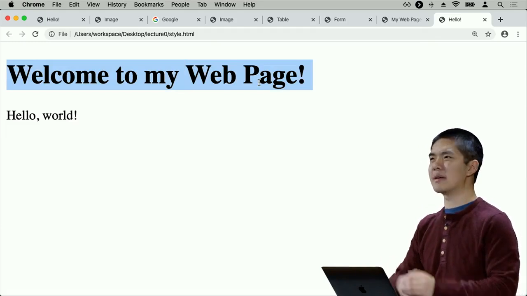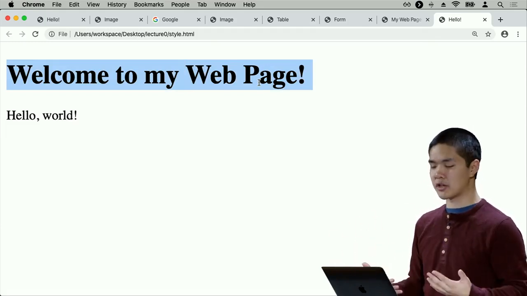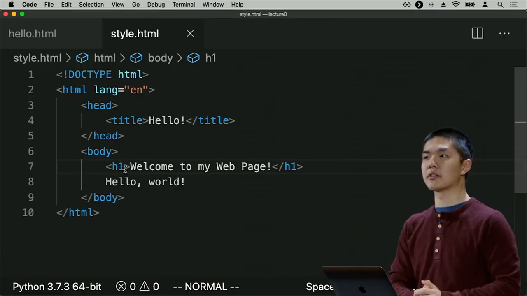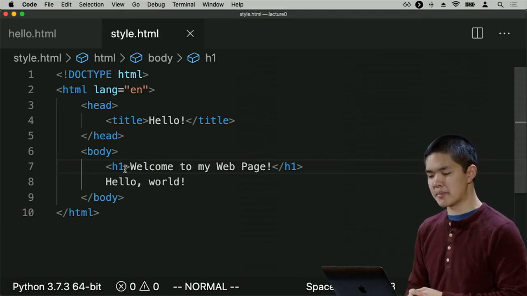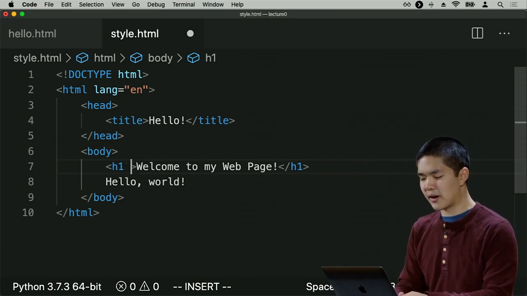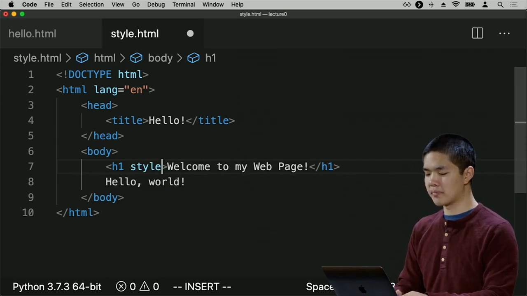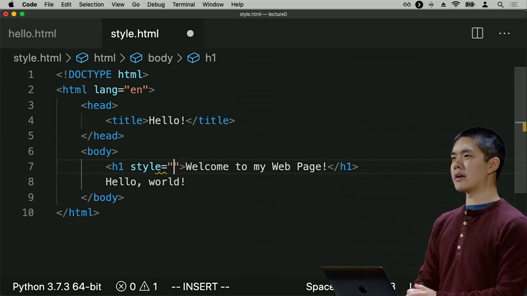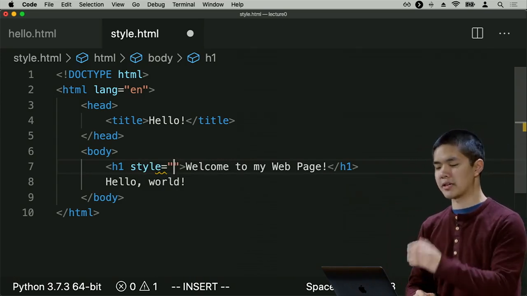And now imagine that I want to add some style to this heading at the top of the page. Maybe instead of being left aligned, I want it to be centered. Maybe instead of just being black text, I'd like to change the color. In order to do that, just as we've used attributes in the past to add additional information to this particular HTML page, we can do a very similar thing with CSS. We can specify that we're going to give this h1 element a style attribute. And that is going to be equal to, and then in quotation marks, we're going to provide all of the CSS properties that we would like to add to this particular element.